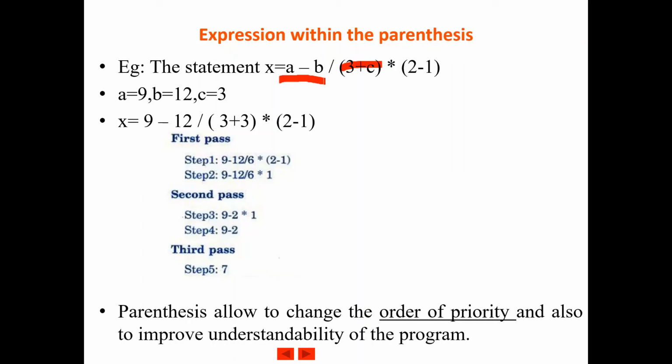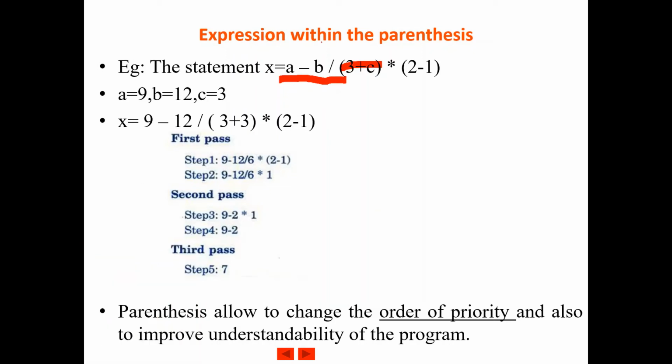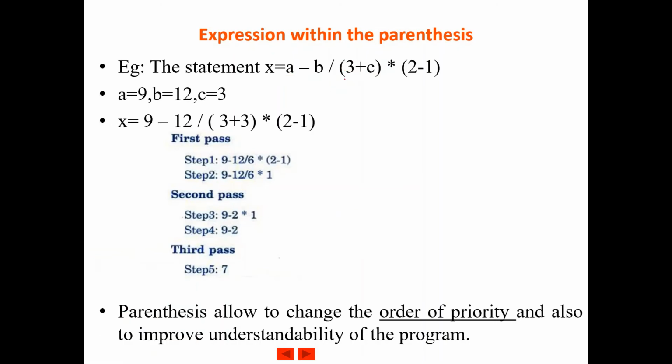We may think that it will stop at the division symbol, take 2 operands and do the evaluation, but it is not like that. When we have a parenthesis, it will first solve the expression given in the parenthesis. You can see that there are 2 expressions enclosed in parentheses, so it will solve the first expression which is encountered, the first one enclosed in a parenthesis. Here 3 plus c is the expression encountered first when we go from left to right.